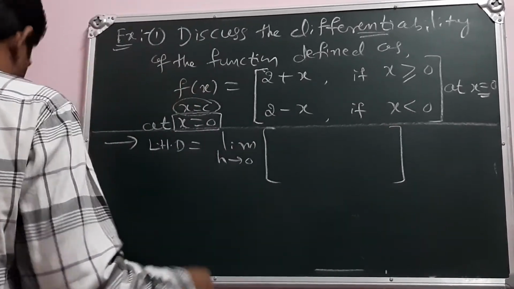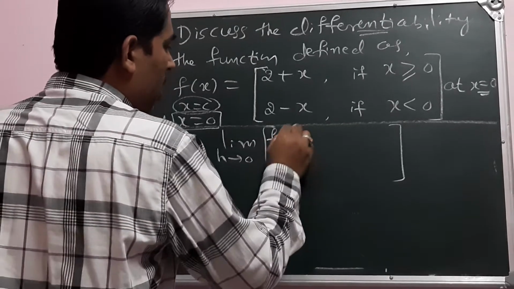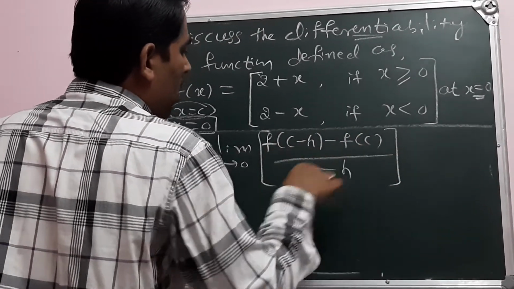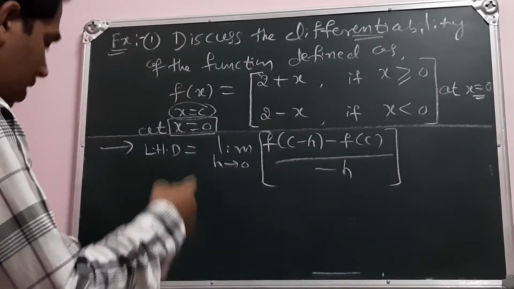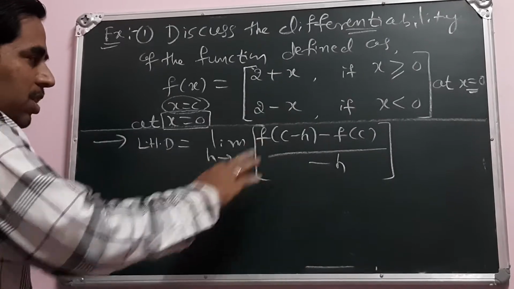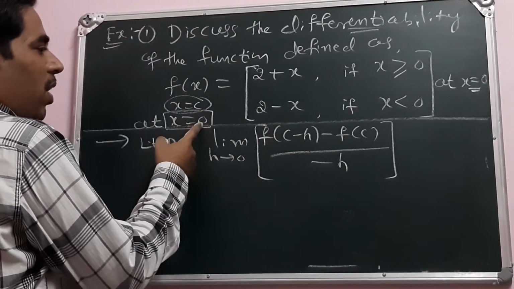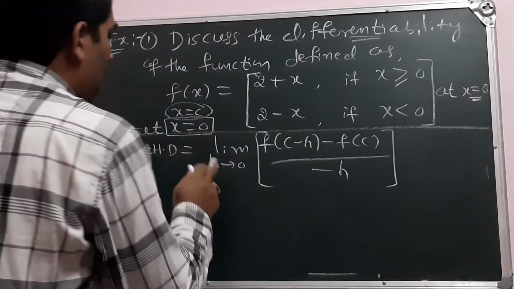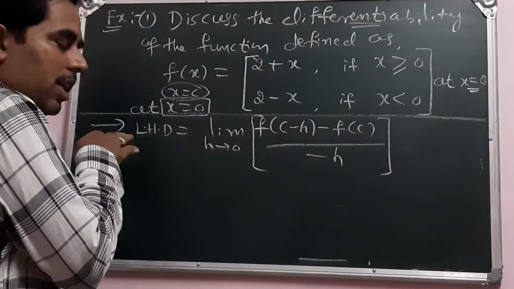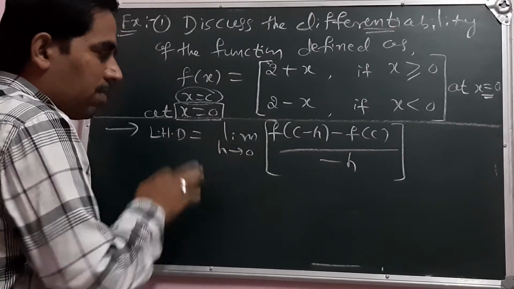Okay, limit h tends to 0. You must remember the expression for the left hand derivative: f of c minus h minus f of c, divided by minus h. This was our definition of left hand derivative. Here, my point c is 0. Observe this is the left hand derivative, so h tends to 0 through the negative values.